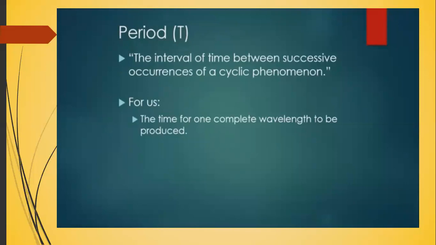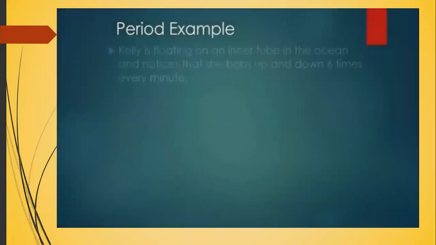Just like we did for frequency, we're going to write this in sort of an equation form. Like what we wrote for frequency, this is not in the reference table, but this is a really convenient way to think about period. So you take all the time that has passed while the waves were created and divide it by the number of wavelengths that were produced, or again, the number of oscillations. The unit for period is just second. Let's take a look at an example.